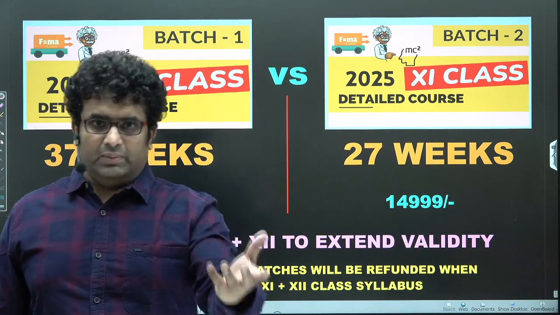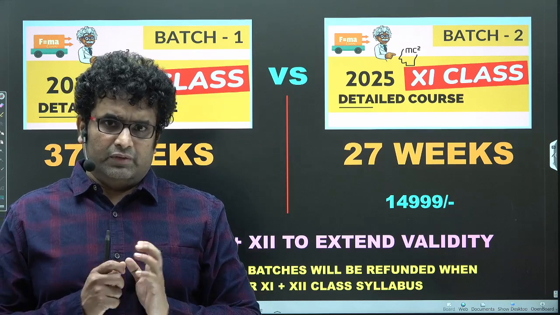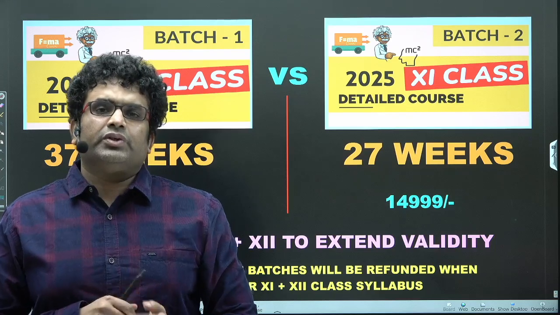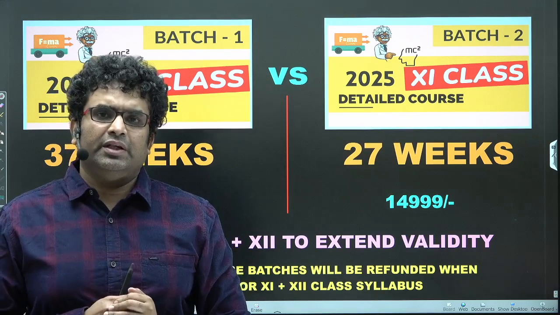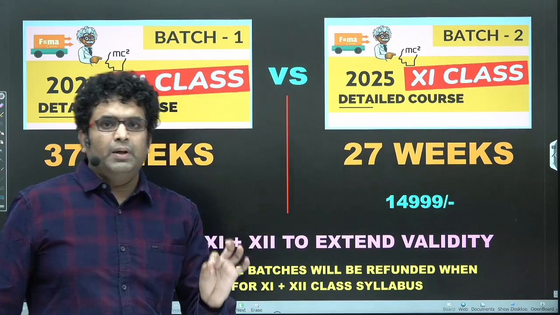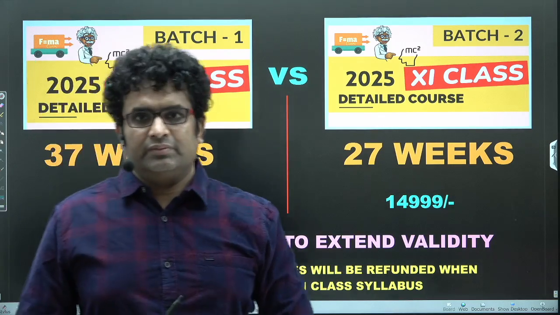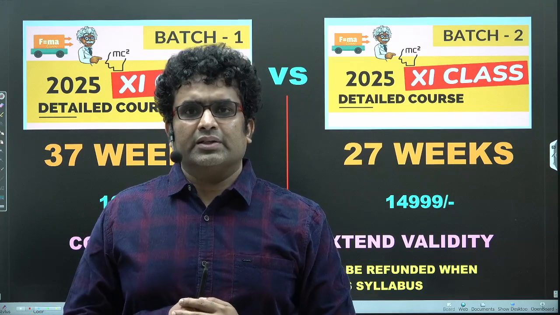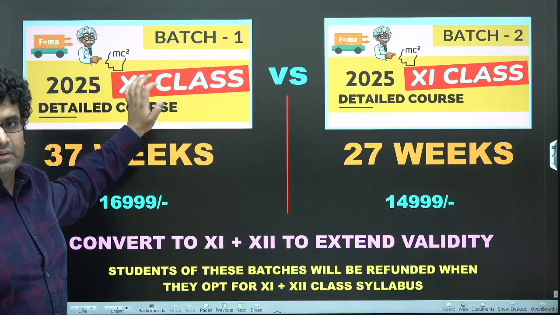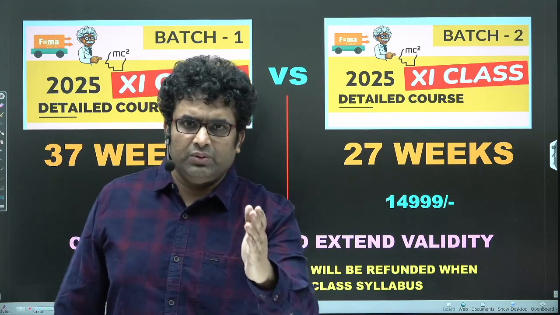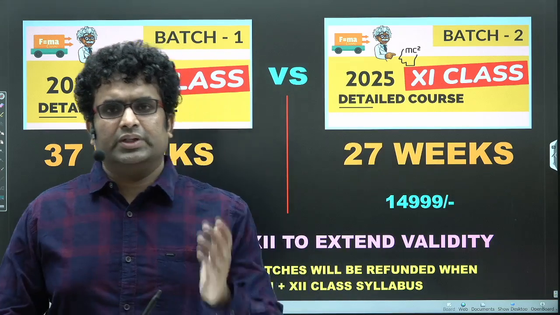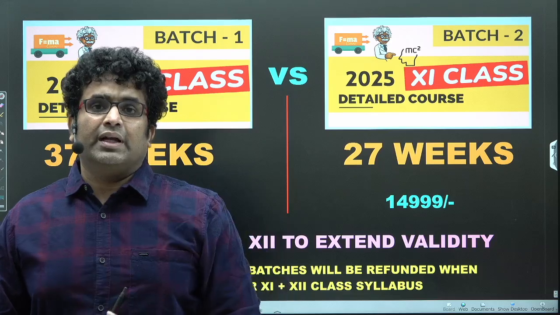Either you pay the amount and send me the receipt in the DM of the Doubts app, and I'll refund you the amount. Or the better way would be to ask for that course in my DM before the early bird offer is done. I'll generate a coupon code on your name for the amount that you already paid. You apply it as a discount code on the 11th plus 12th batch. Okay, and you'll get the discount, and only the difference amount needs to be paid. And not only that, whatever content is there with the 11th batch one will be available to you all the way. So even batch 2 students will be able to avail the entire content of 11th once they convert to the 11th plus 12th course.